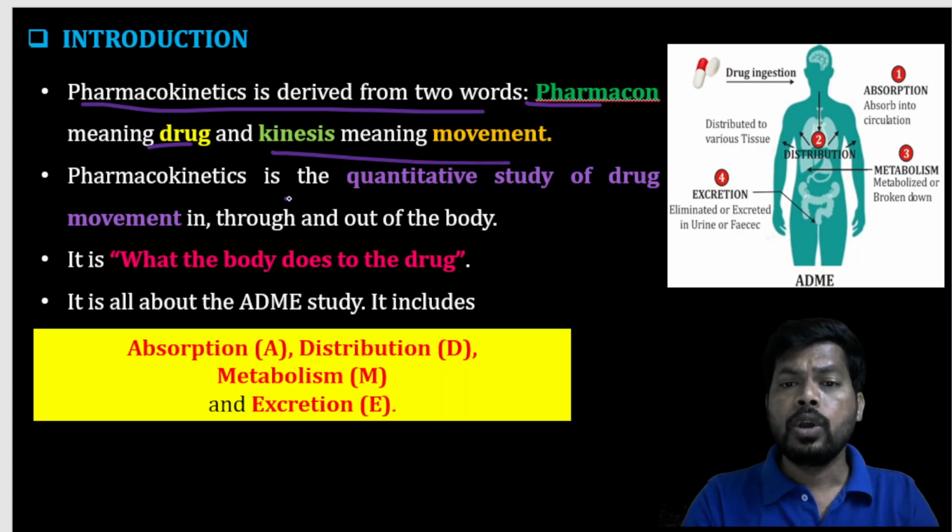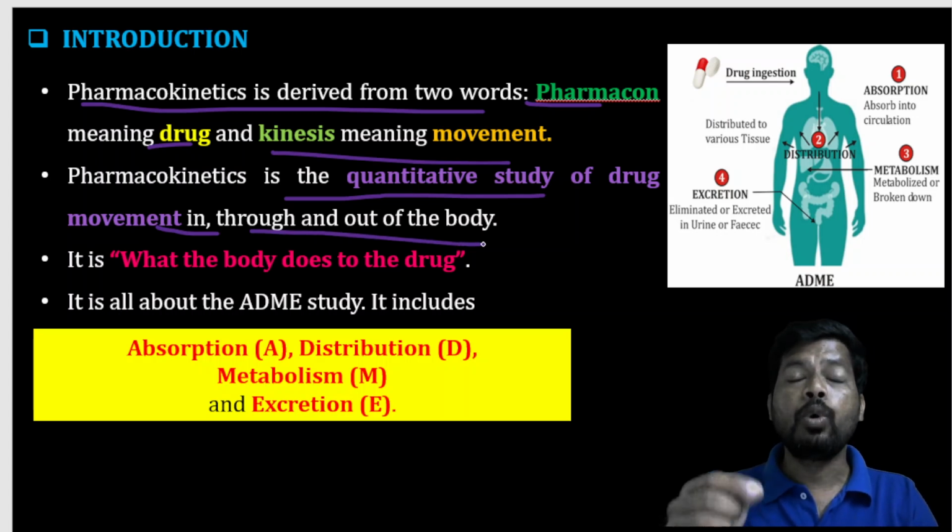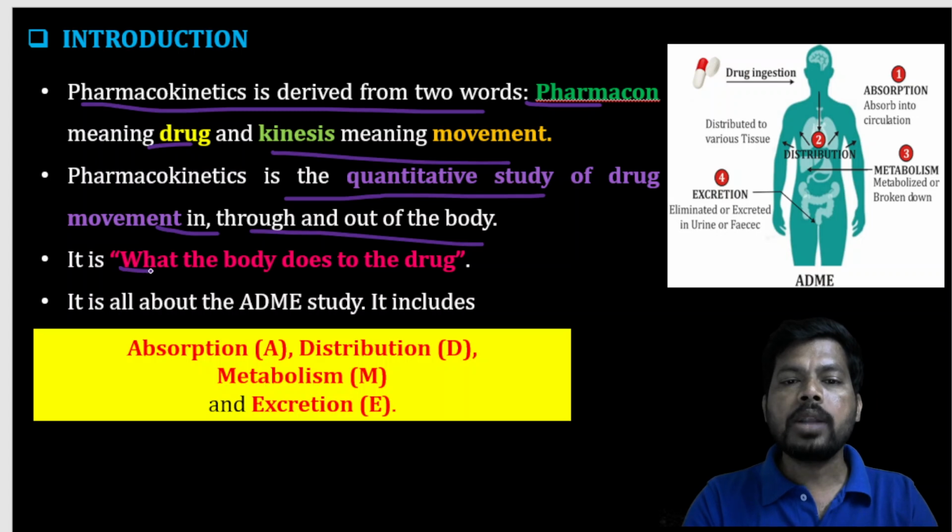Pharmacokinetics is the quantitative study of drug movement in, through and out of the body. So movement of the drug into the body, movement throughout the body fluids, as well as movement of the drug out of the body through the urine. Simply, it is what the body does to the drug. This is all about ADME: absorption, distribution, metabolism, excretion.